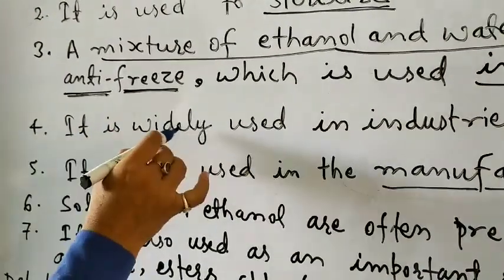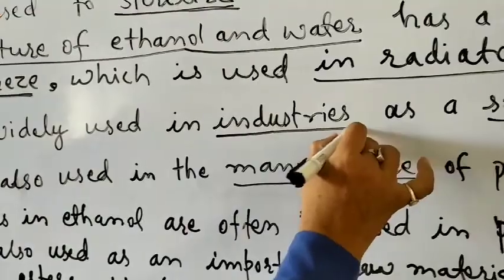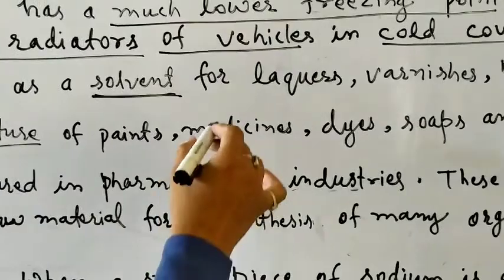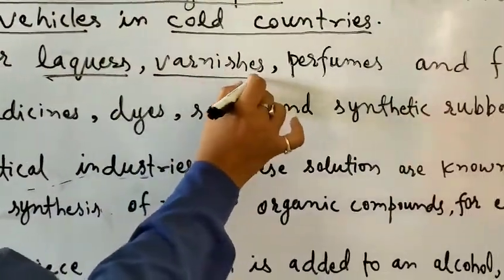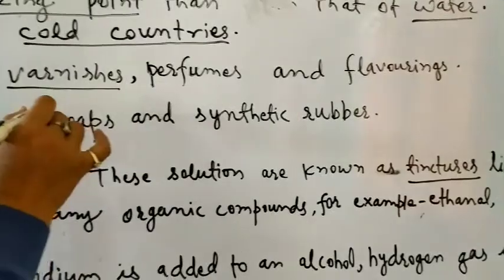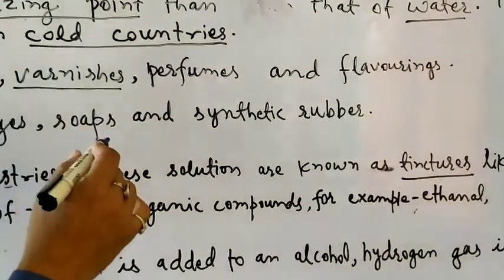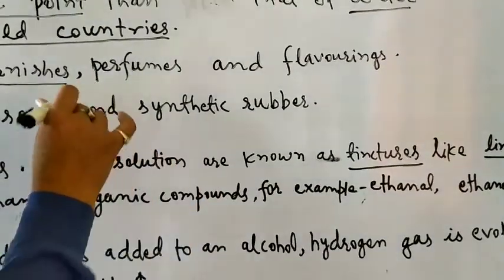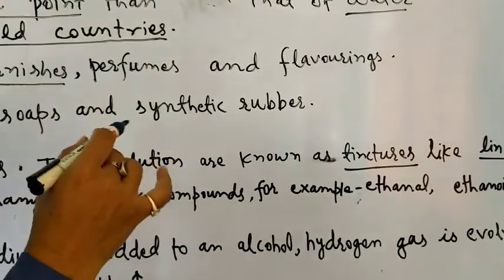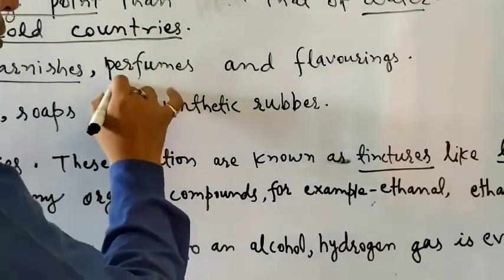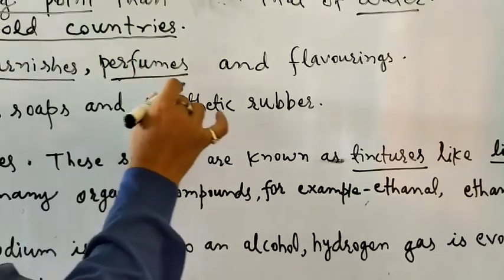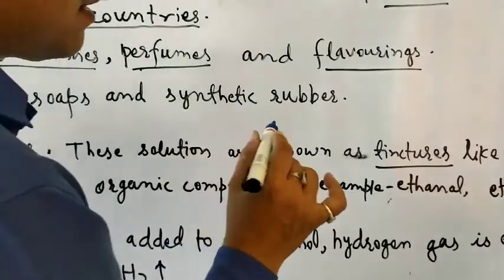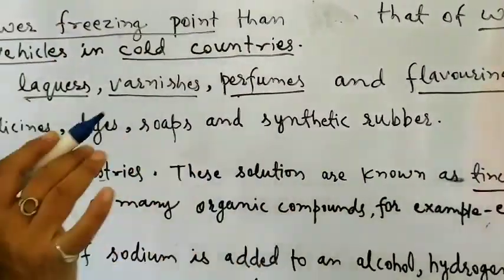Fourth use is it is widely used in industries as a solvent for lacquers and varnishes. Varnishes are a type of chemical used to insulate the wires or cables that are used in winding fans or motors. It is also used to dilute perfumes and in flavoring agents. Flavoring agents means the substances that give flavor to food.